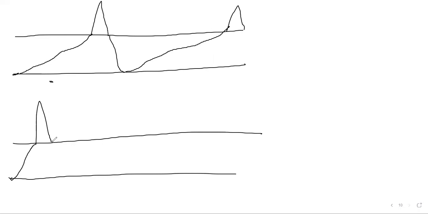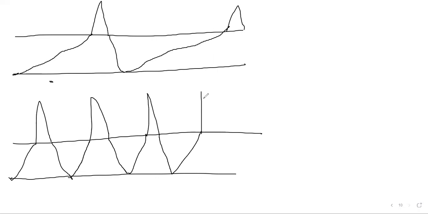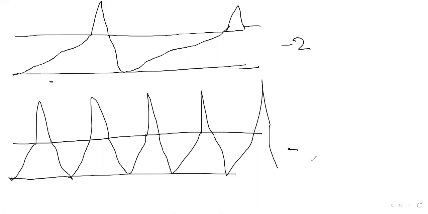Then it gives an action potential, comes to the baseline, and again goes to the threshold very steeply, gives an action potential, and again baseline, repeatedly. And we can see that here it was giving 2 beats, and here it is almost 5 beats.